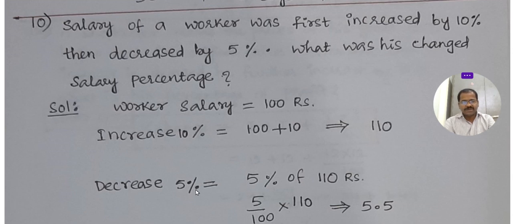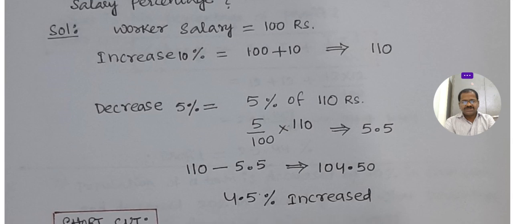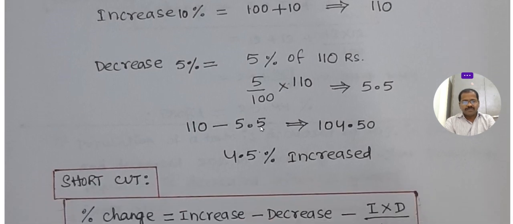Then decreased by 5%. What's 5% of 110 rupees? By 100 into 110, 5.5. So 110 minus 5.5 is 104 rupees 50 paisa. So how much increased? 4.5.